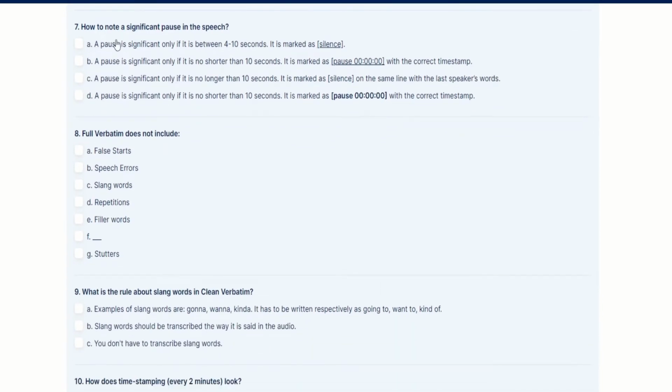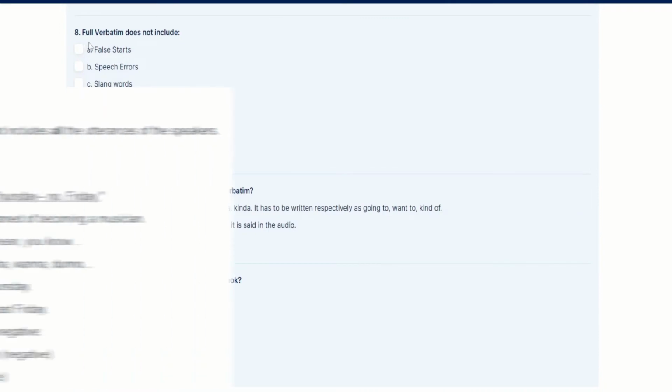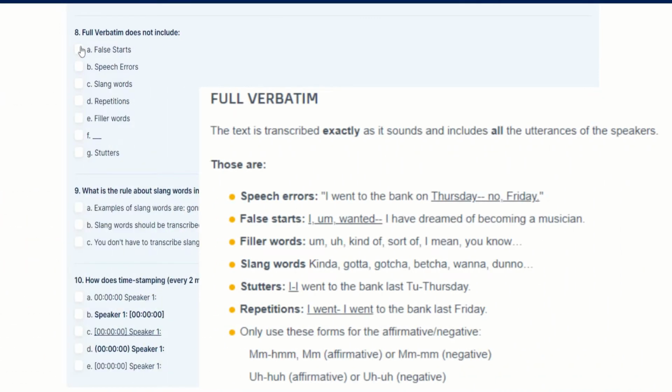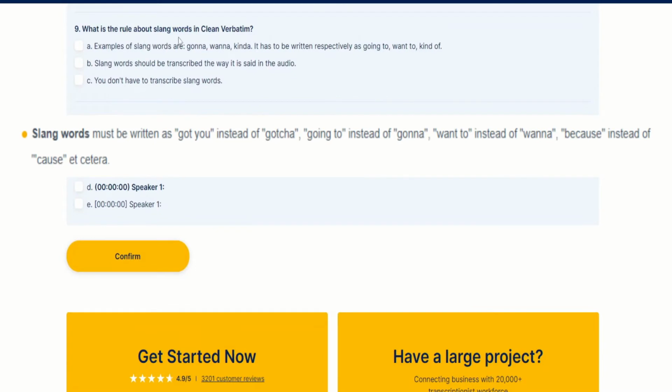The keyword here is pause. Search pause on the Gotranscript guidelines. Pause must be bold and with timestamp. Search full verbatim on Gotranscript guidelines. Search slang words on Gotranscript guidelines.